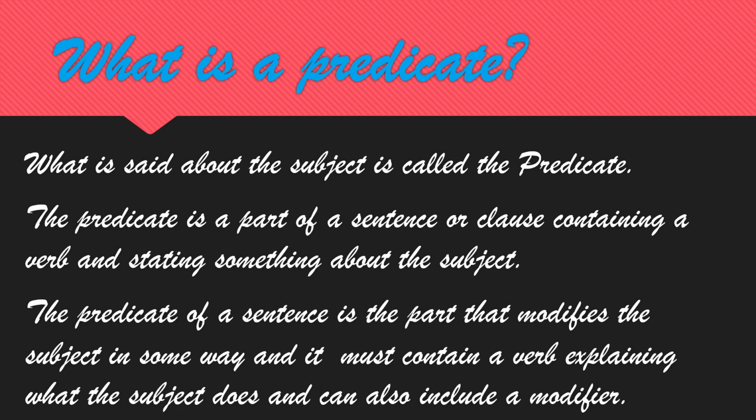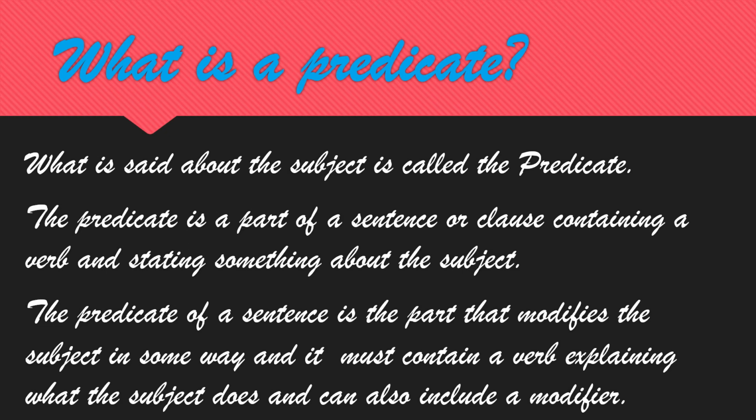The predicate is a part of a sentence. As I said, in a sentence, the subject is also a part of a sentence. Subject and predicate both are the two parts of the sentence. And one more thing: under predicate, verb and object are also there, or complement. There are different words in the predicate.